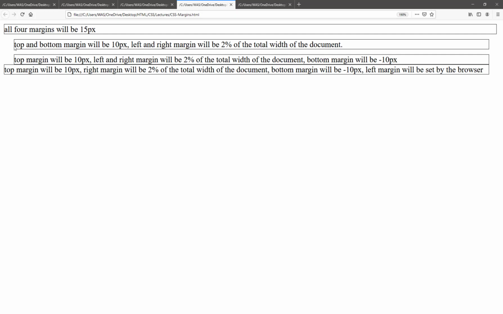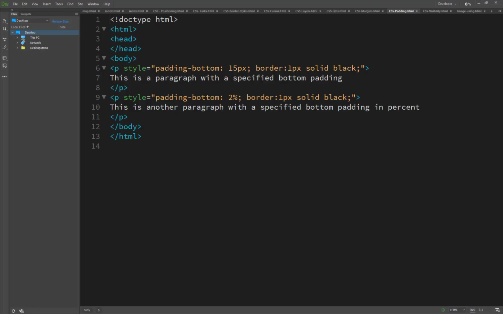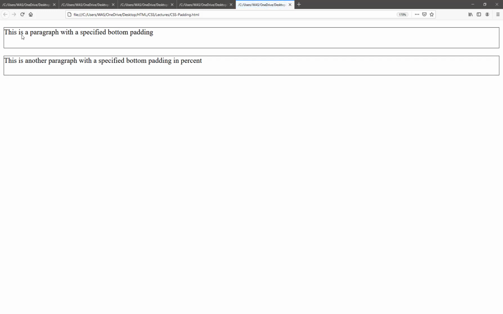Basically these are all outside the element, and this is the padding inside the border, but it can't just change the margins here because it's set from the 0 margin. Padding controls inside the box and margin controls the outside of the box. So if I set 25 pixels here, you will see the size of the box can change, but the borders are not changed, because if we are using the margin, then the border changes.